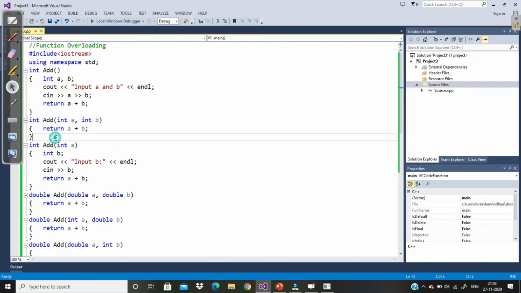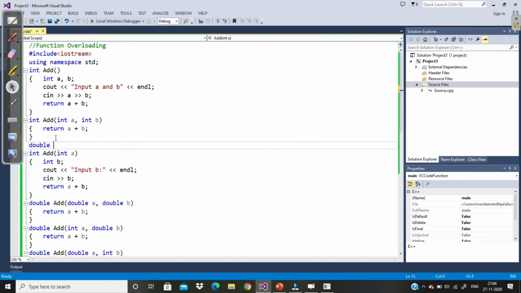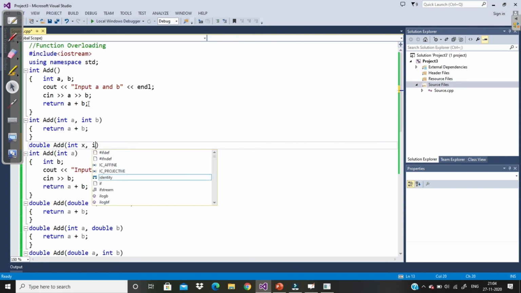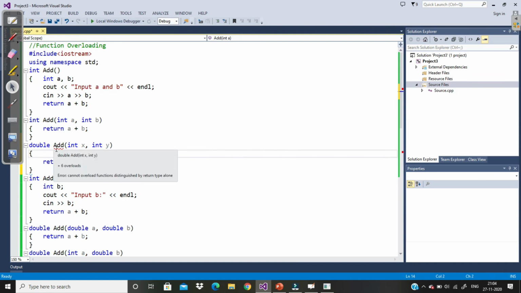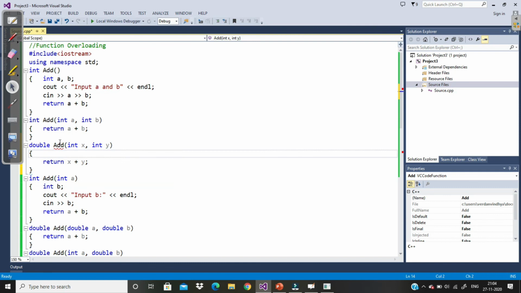Now let's say I write another function, and let's say the return type is double, and I write add int x comma int y, and then I say return x plus y. See, as soon as I write it, the compiler is going to give us an error. The compiler says you cannot overload functions distinguished by return type alone. So if two functions differ only in the return type, this is not function overloading. For that purpose, the function should have either a different number of arguments or a different type of argument.